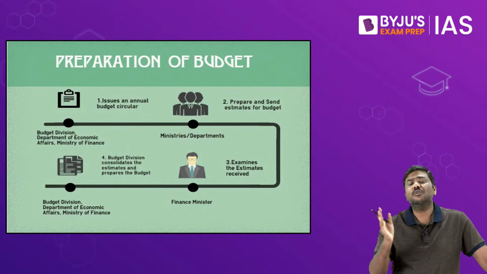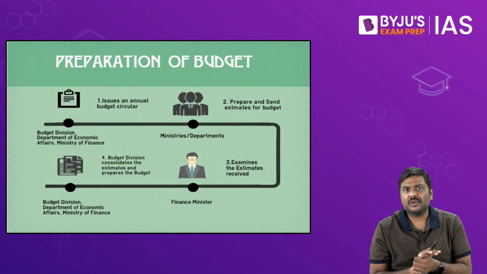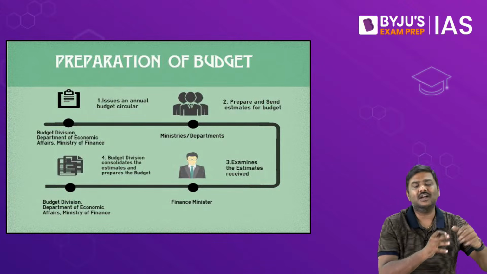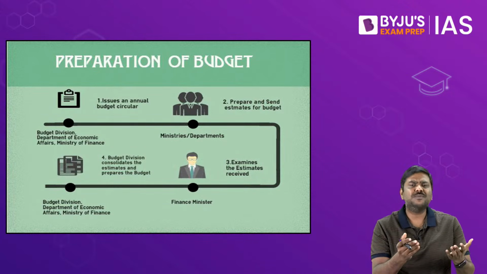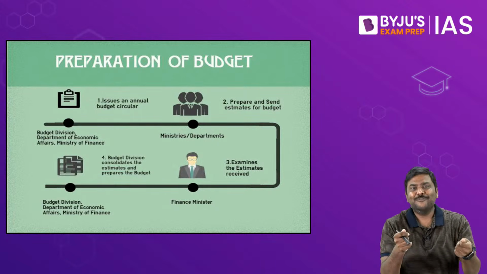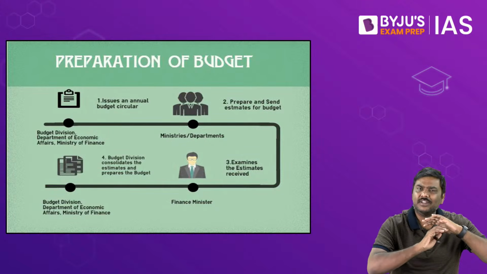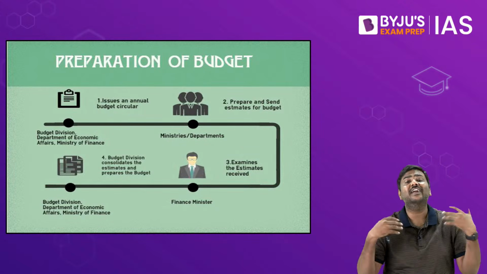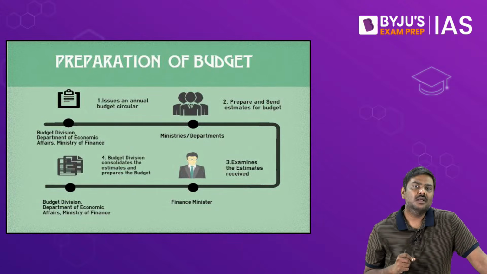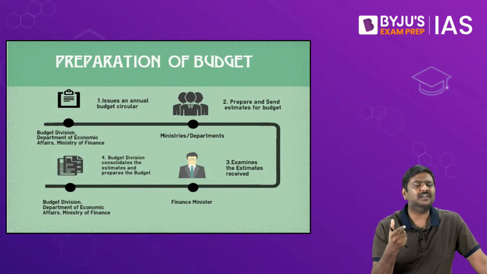Now how are the budget documents prepared? Let's say on the first working day of February, you see that the finance minister will be standing on the floor of the parliament and will keep on reading a document. Earlier they used to have physical copies of the budget documents. Now for the last couple of years, even that has been discontinued. It is a green budget. They'll simply read it out from a tablet like this. But whether they are holding the physical hard copy or the tablet, doesn't matter.